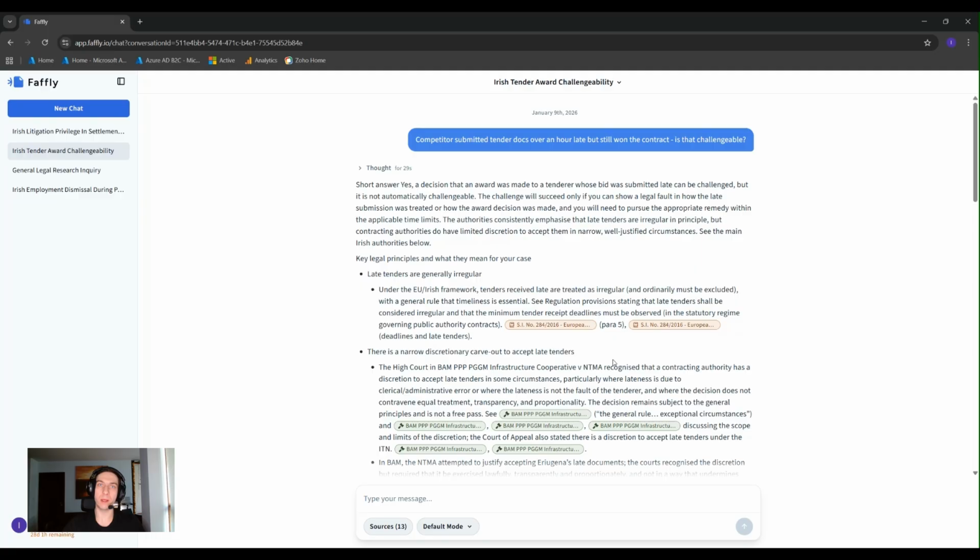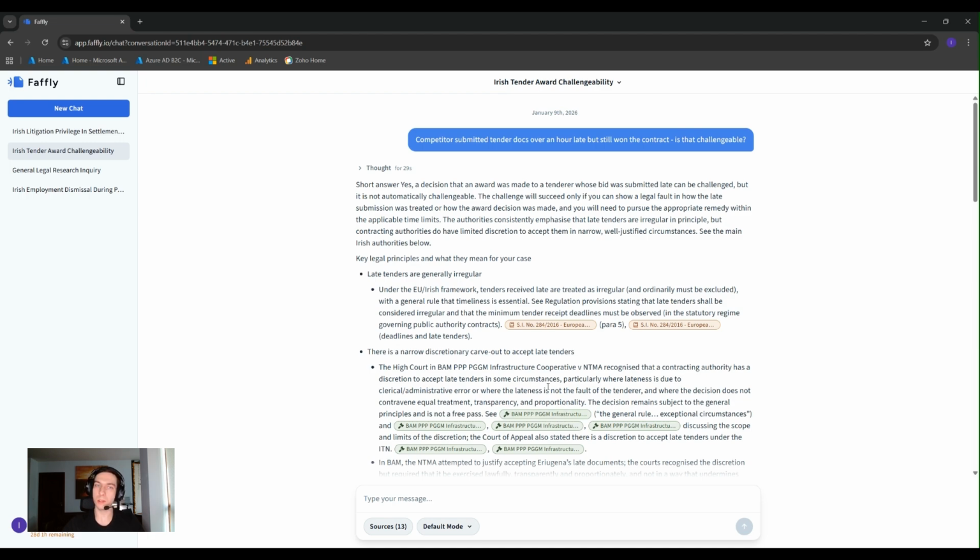First of all, Faffly is a modern legal research software built to replace old proprietary solutions. Instead of complex keyword and configuration based systems, you describe everything in plain language, and Faffly understands and analyzes it. It searches against our private curated legal database and surfaces the most relevant authorities. And you are still in charge.